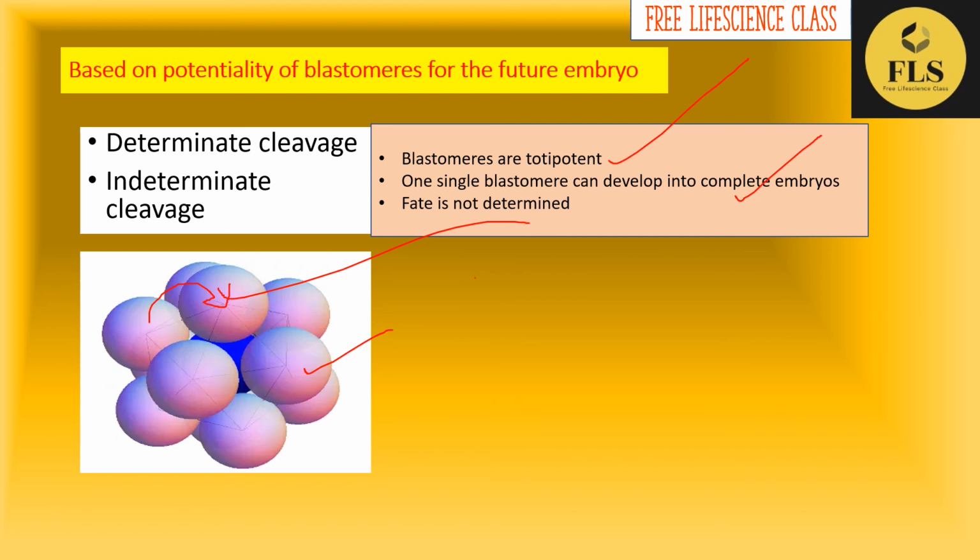This is all about different types of cleavage. We have seen planes of cleavage, types of cleavage and patterns of cleavage, and at last the type of cleavage based on the potentiality of blastomeres for their future embryo.